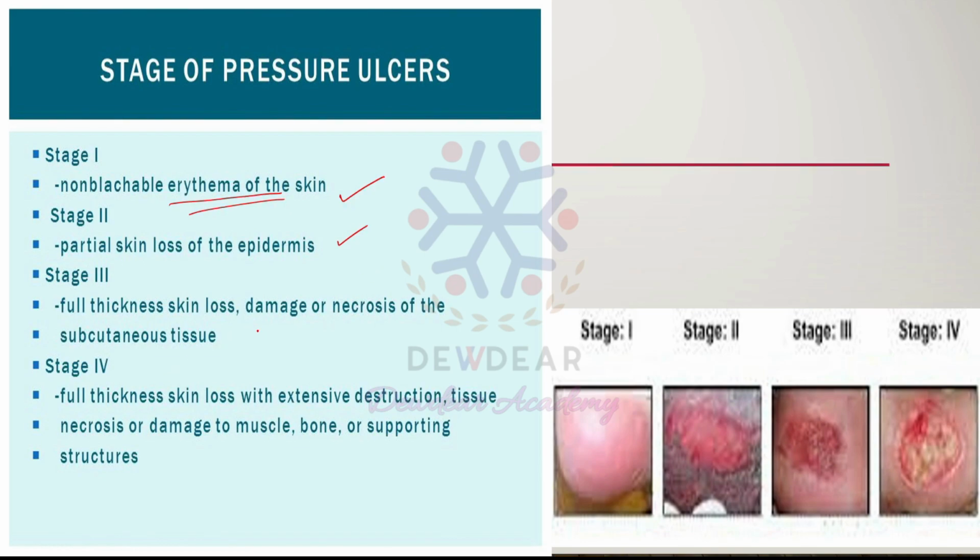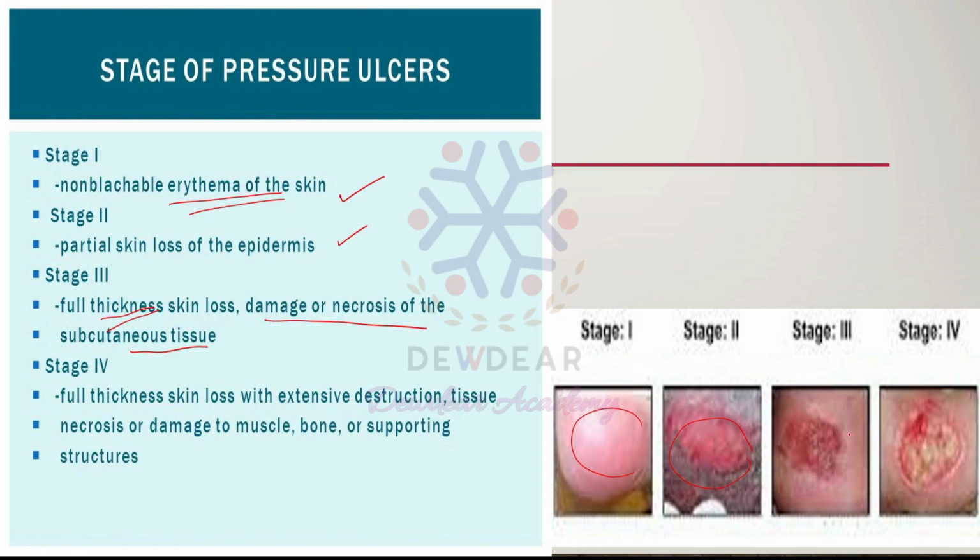Then stage 3 means full thickness skin loss with damage or necrosis of the subcutaneous tissue. So in this picture it is clear: in stage 1 there is just redness or erythema, and in stage 2 there is partial skin loss of the epidermis and dermis.